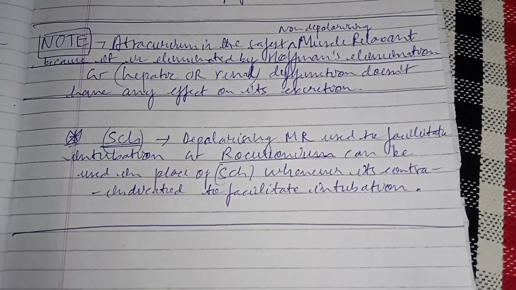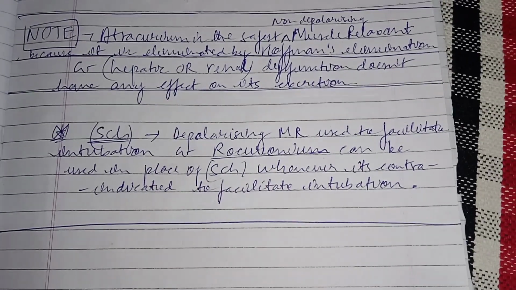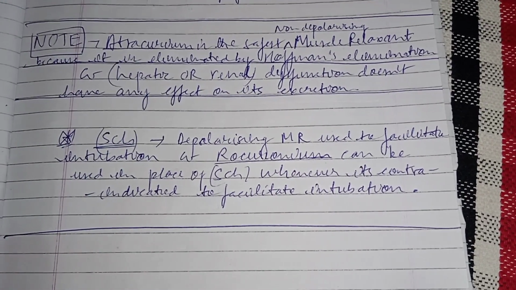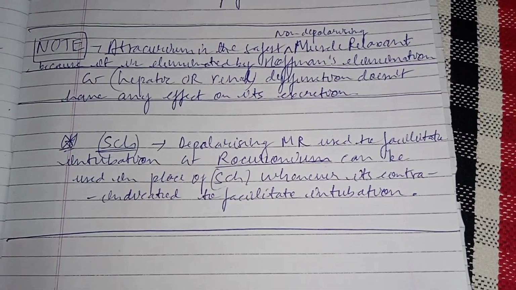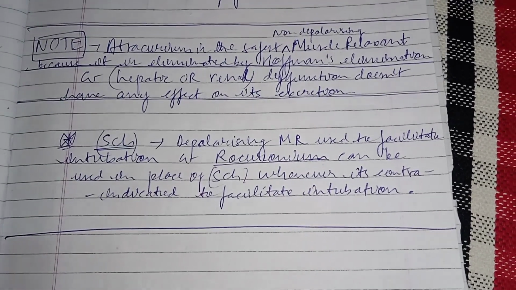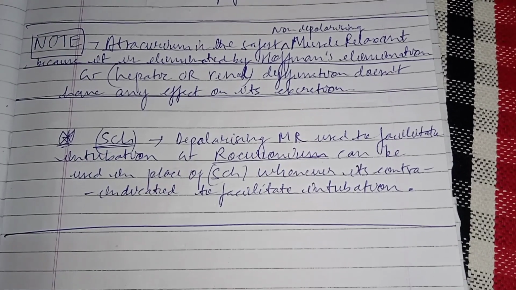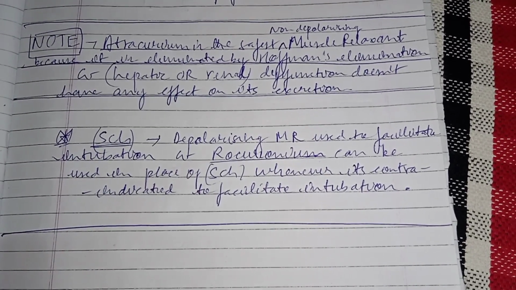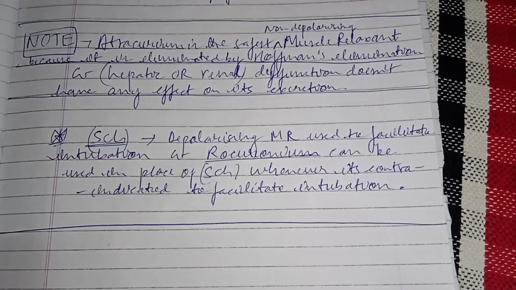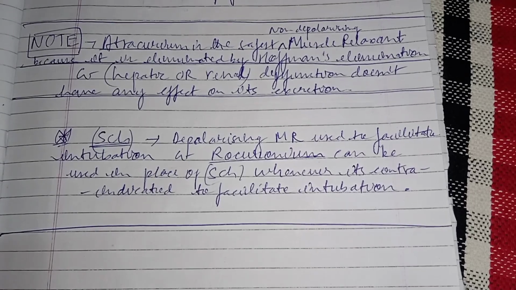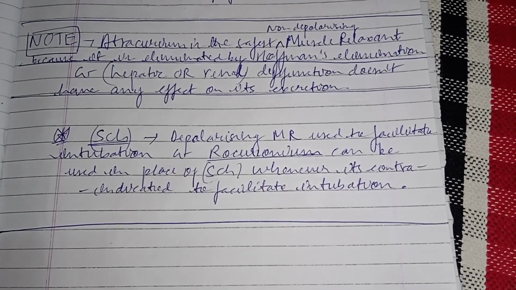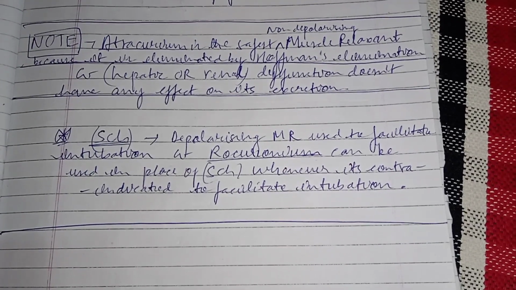Now let's look at the other point, succinylcholine. We looked at this point 2 to 3 videos earlier in the depolarizing section of the muscle relaxants. Succinylcholine is the depolarizing muscle relaxant which is used to facilitate intubation. You already know that. And Rocuronium can be used in place of succinylcholine, meaning Rocuronium can replace succinylcholine whenever succinylcholine is contraindicated to facilitate intubation.